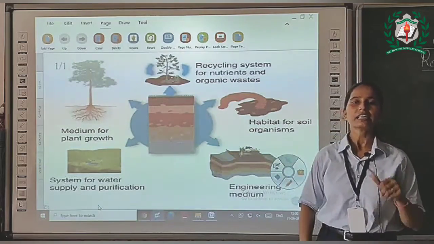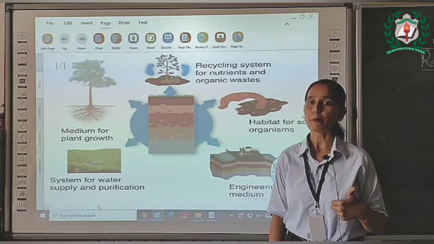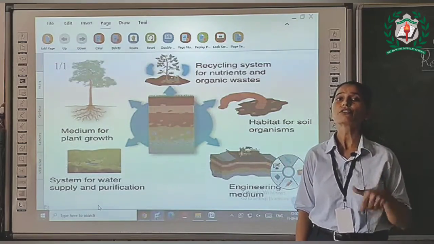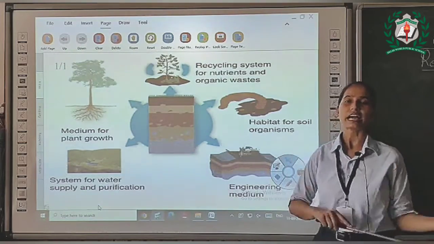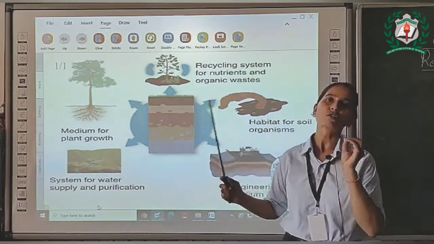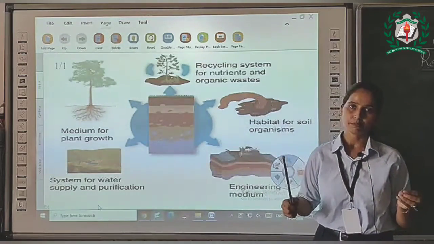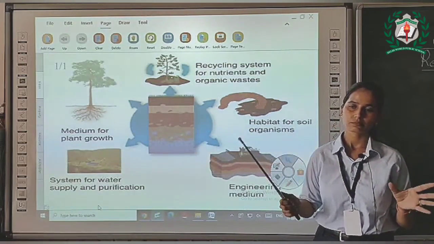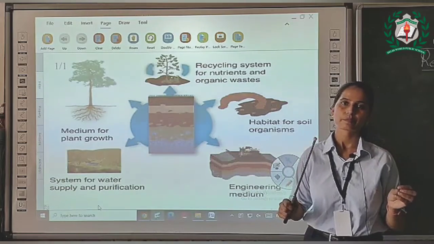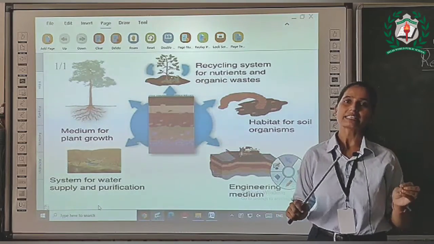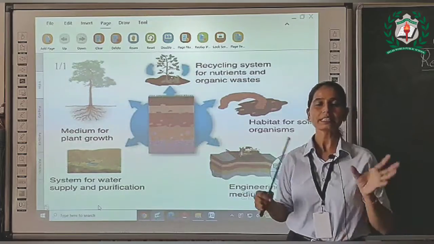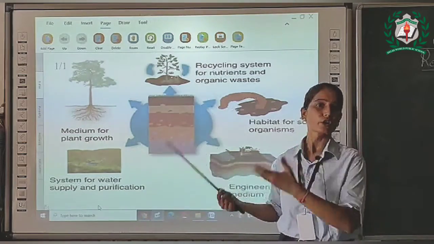As we have heard, black soil supports the production of cotton. So that's how different types of soil support different types of crops.